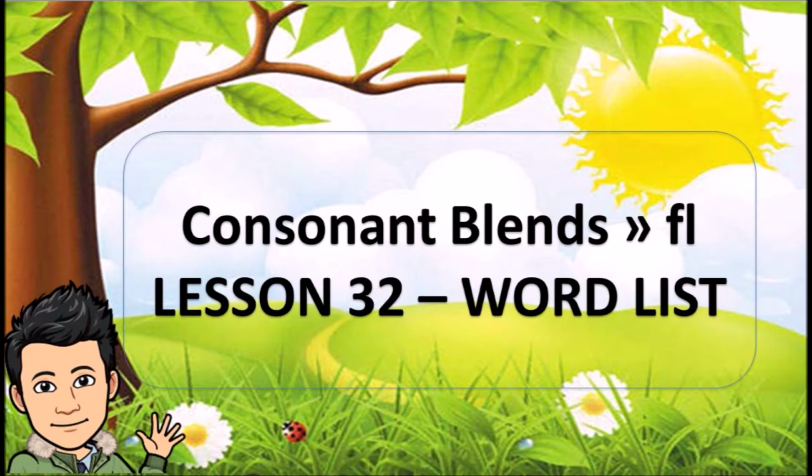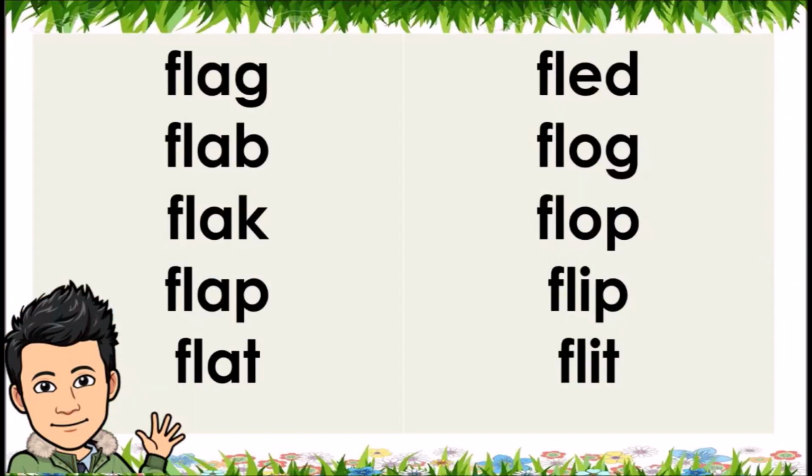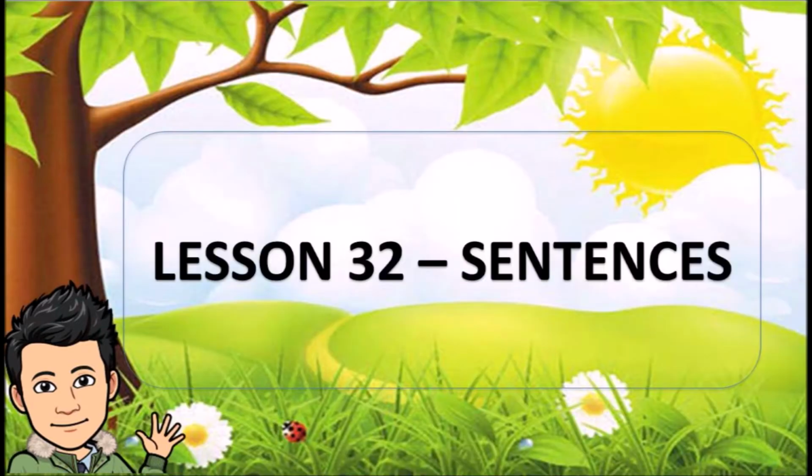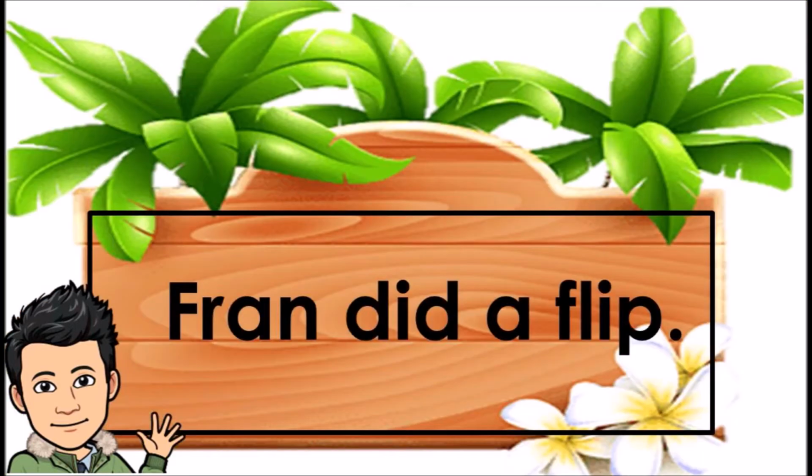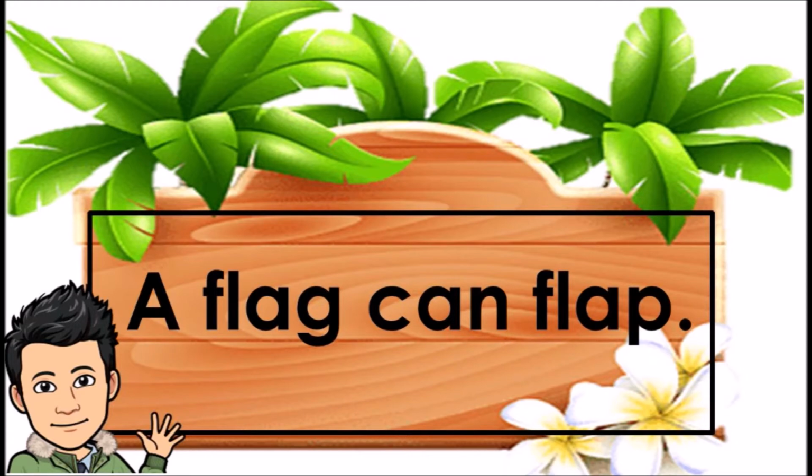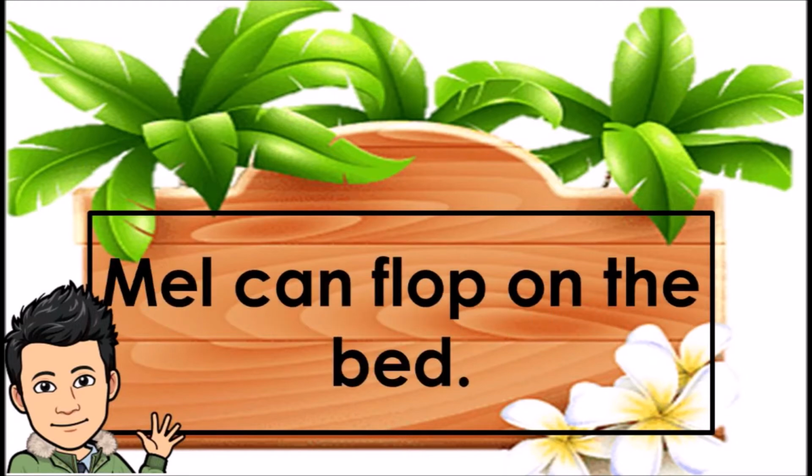Consonant blends FL. Lesson 32, word list. Flag, flab, flack, flap, flat, fled, flog, flop, flip, flit. Lesson 32, sentences. Fran did a flip. A flag can flap. Mel can flop on the bed.